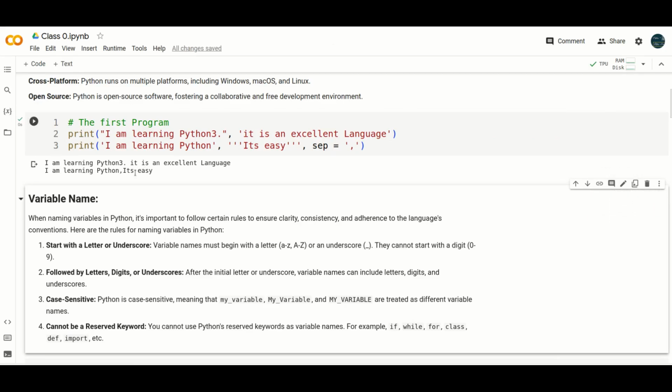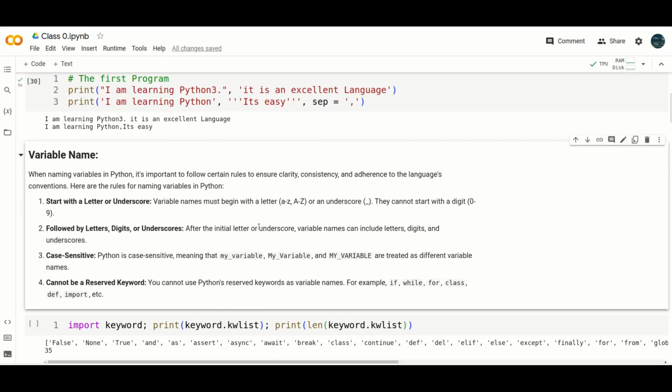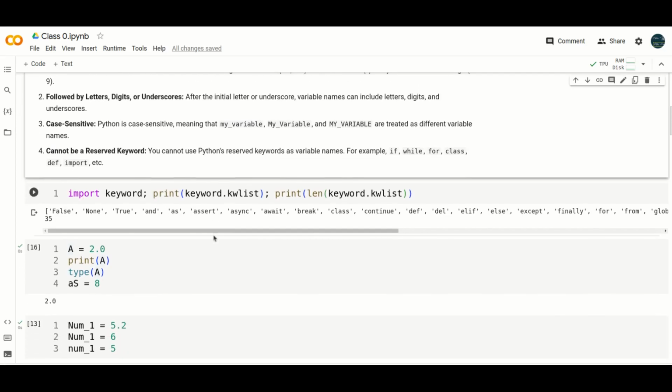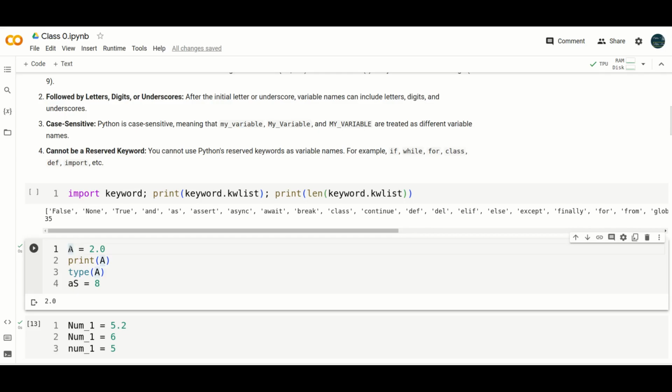Now I will discuss the variable name. First, what is a variable? A variable means something where you bind something, numbers or some string of characters, etc. Here I am giving a simple example. Say A is a variable name, where you have assigned a value; this equals sign is an assignment operator where 2 is assigned. In some memory location, 2 will be stored within A. Now if you print A without quotes and run this, you will get 2.